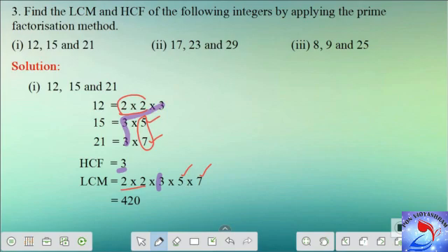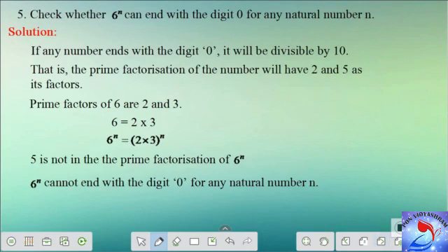Using this methodology, we can solve the remaining 2 subdivisions, and the other 2 subdivisions are for your homework. Let's move on to the next problem.